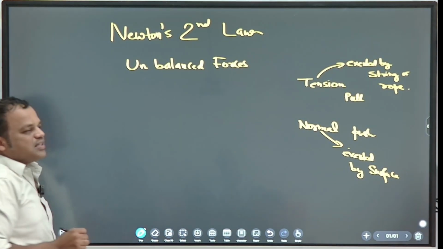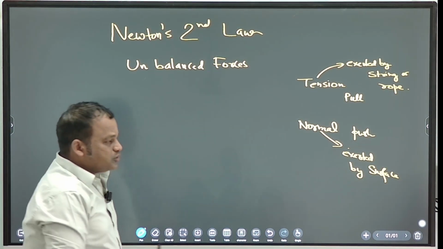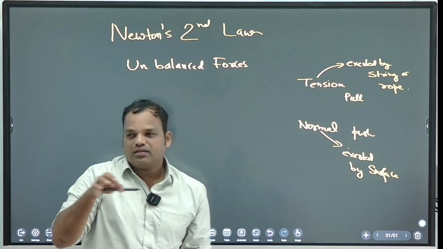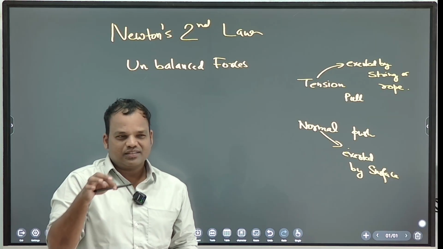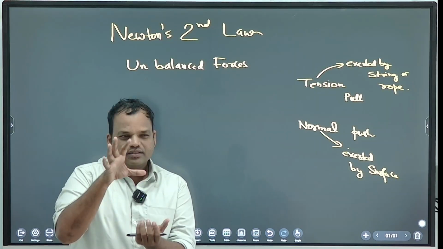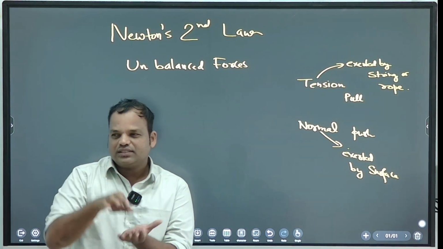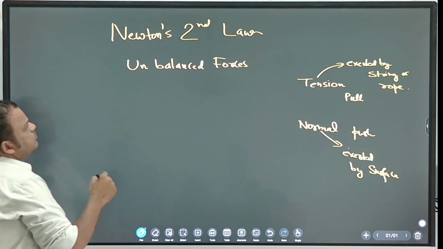So when forces are unbalanced, what happens? For example, I am holding this pen. Right now, are the forces balanced or unbalanced? Balanced. Now I will release this pen. After I release it, the force is unbalanced. That's why it is falling. Correct?